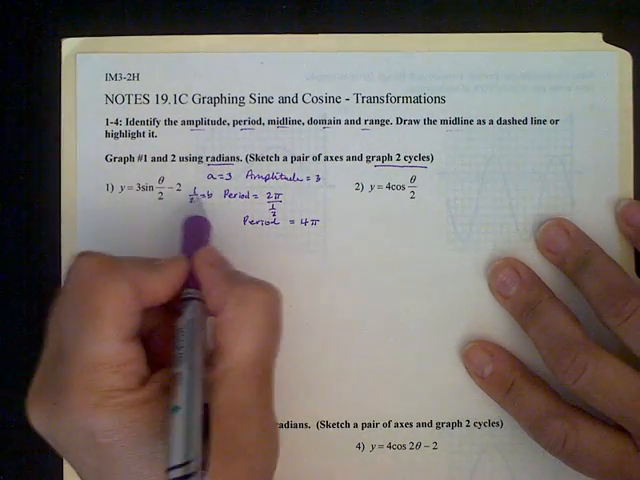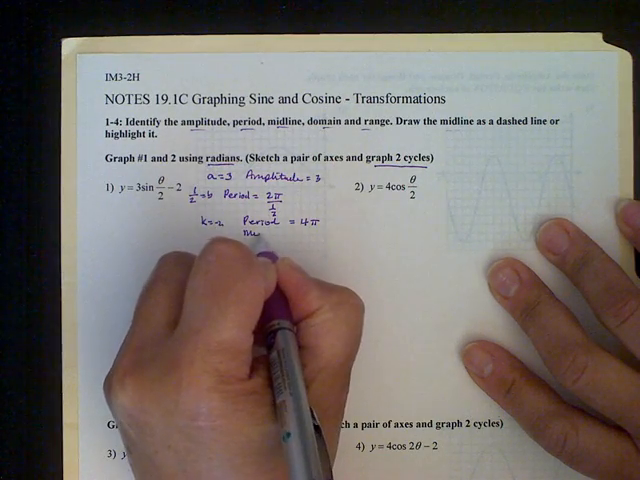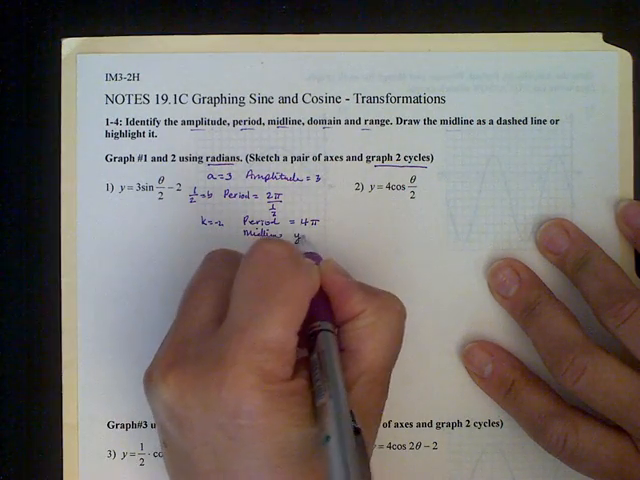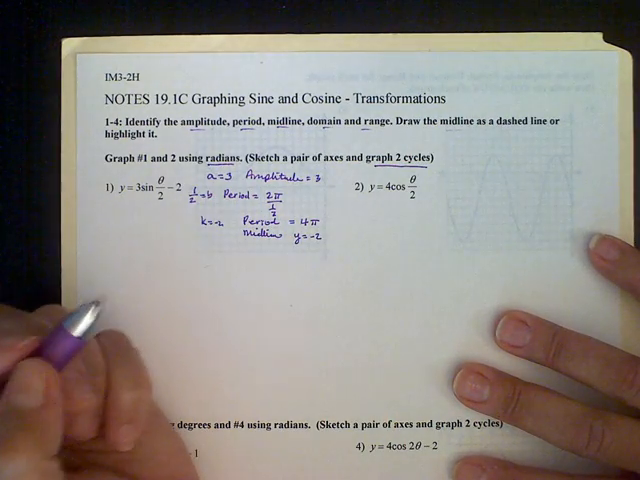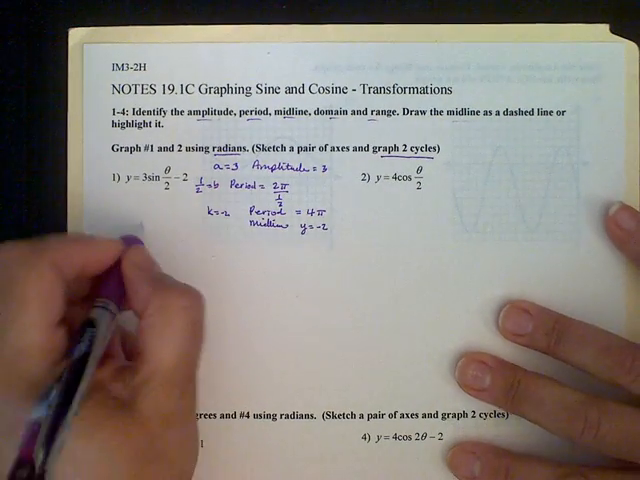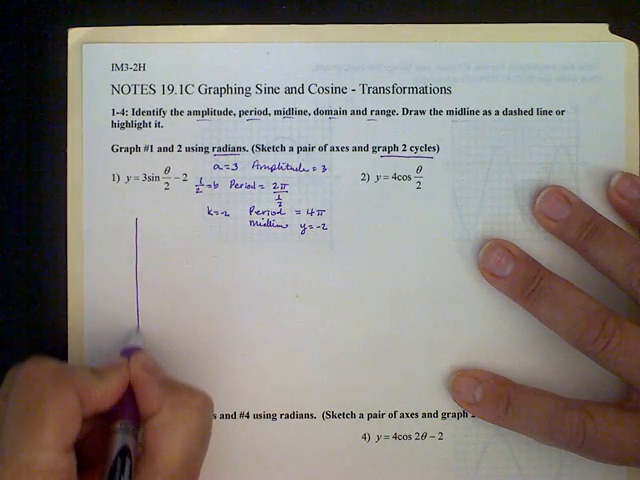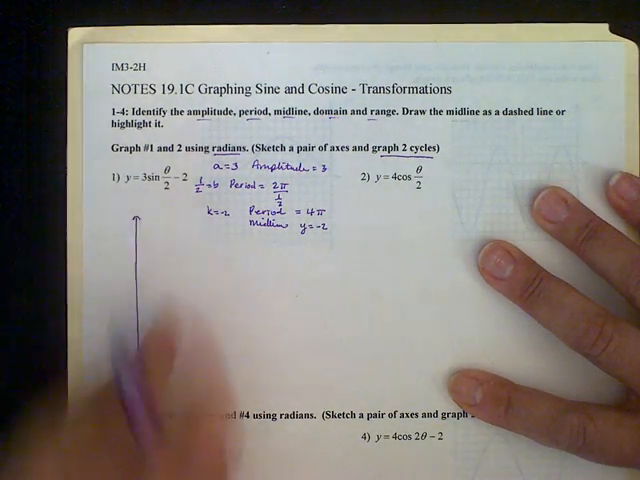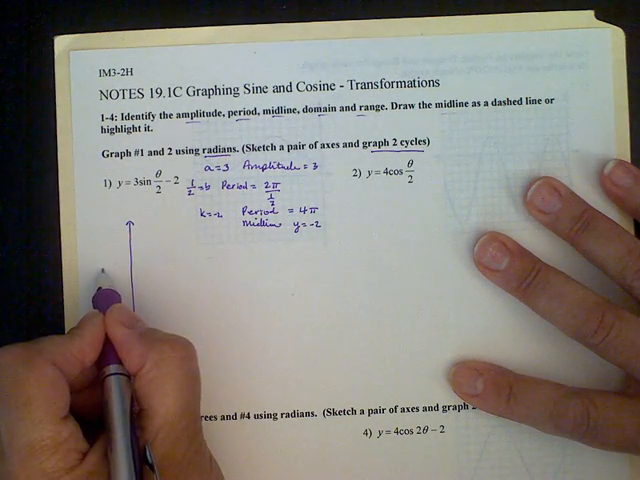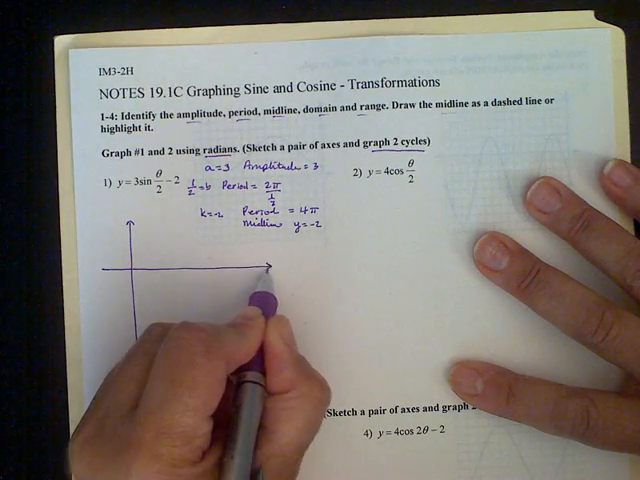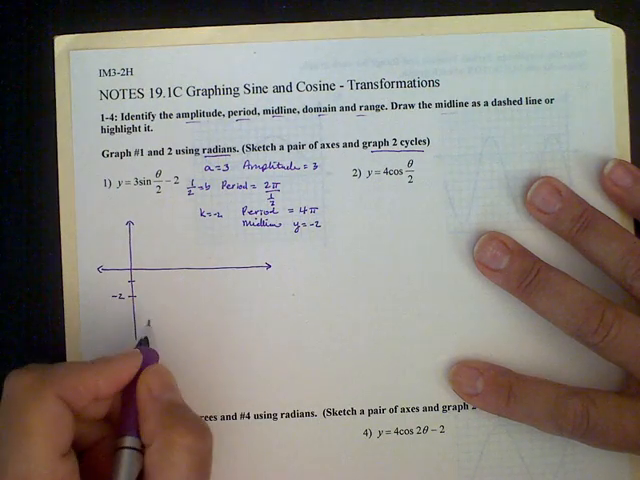Okay, and then for my midline, I see that k is equal to -2. So my midline is y equals -2. Those are all important pieces of information that we're going to use when we go to graph this. So I'm going to start out knowing that my midline is at -2. I'm going to draw a vertical line, and then a horizontal line, but a little bit higher because I know that my midline is -2. So 1, 2, that's going to be my -2.